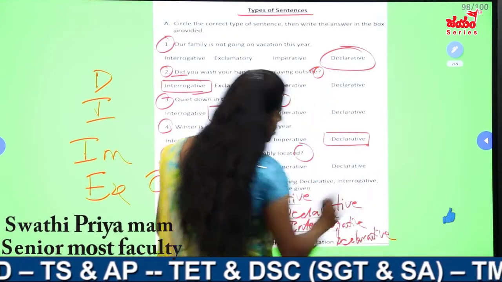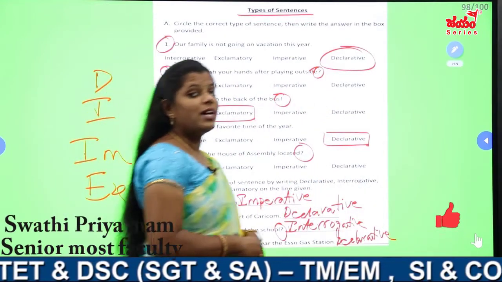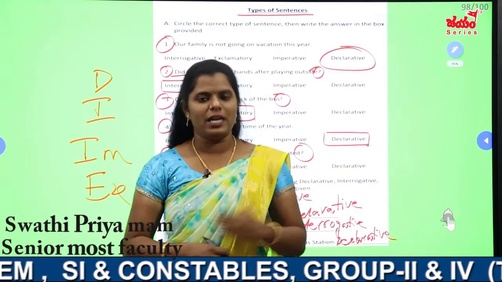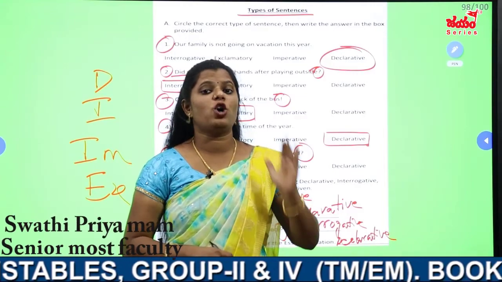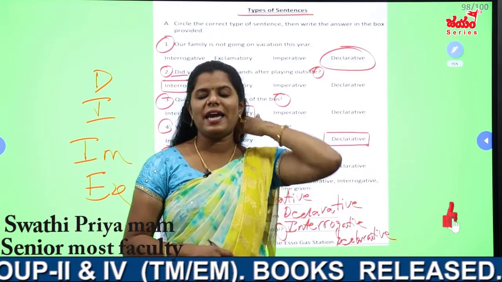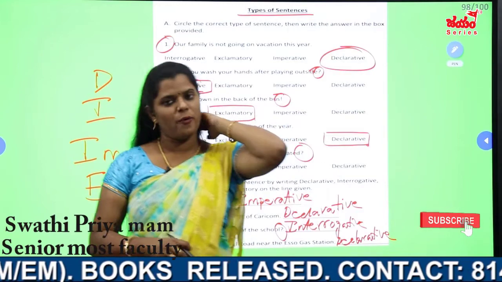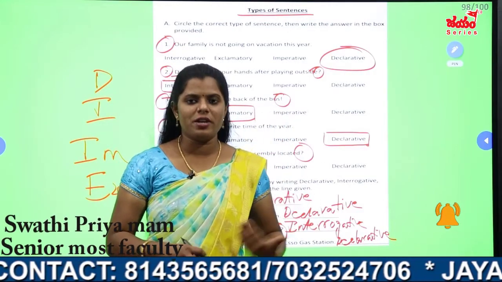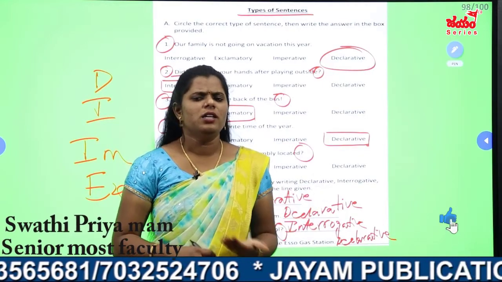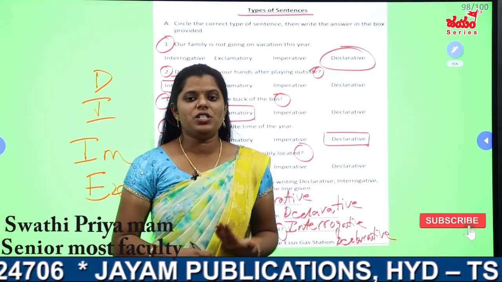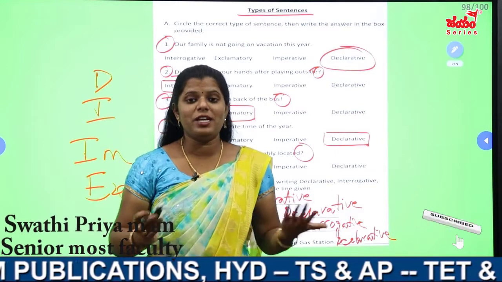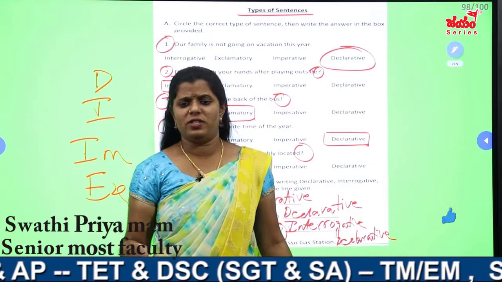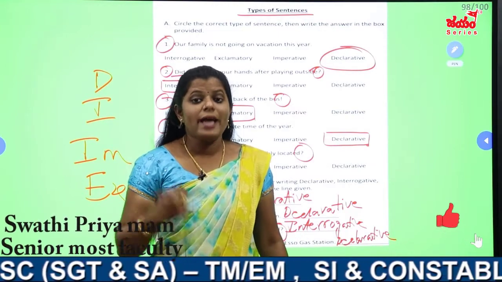So very simple, my dear students. Easily you can identify: if the sentence ends with a full stop and conveys a normal, general idea, go with the declarative. If the sentence ends with a question mark, or uses question words like what, when, where, then go with the interrogative. If the sentence conveys an order, suggestion or request, then go with the imperative. If the sentence conveys exclamation or sudden feelings like wow, hooray, alas, then go with the exclamatory.